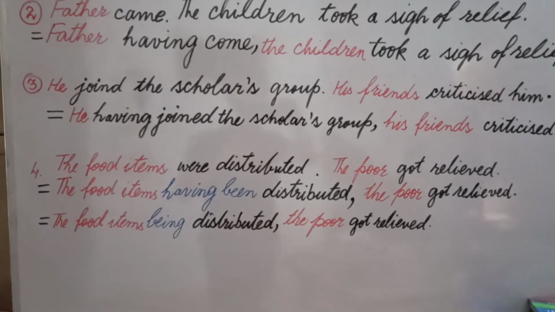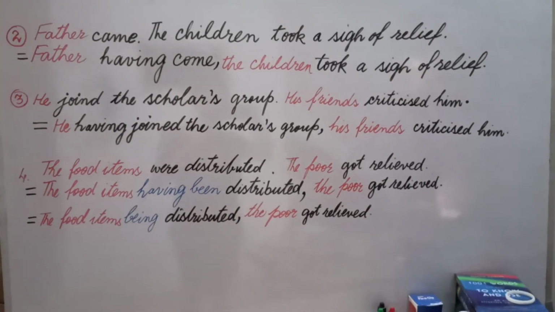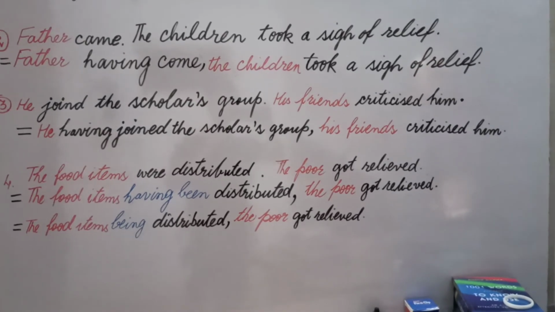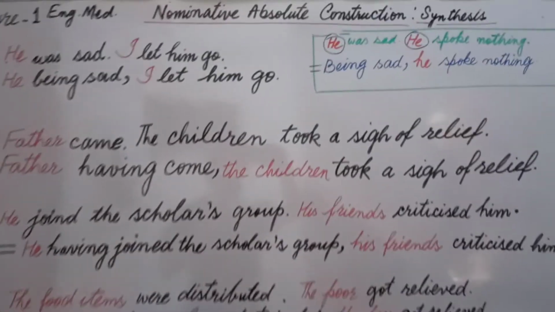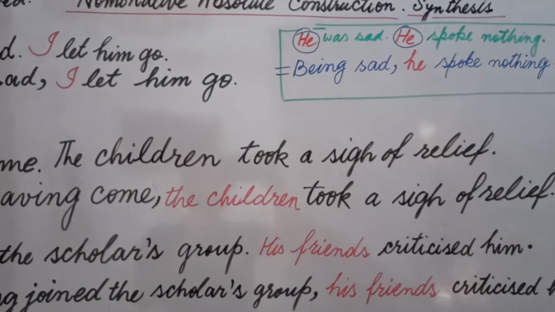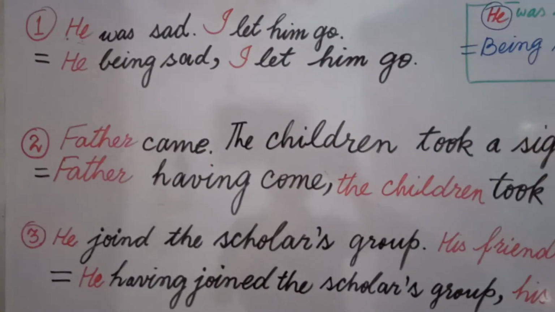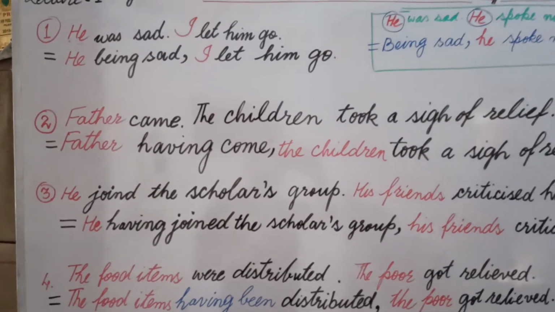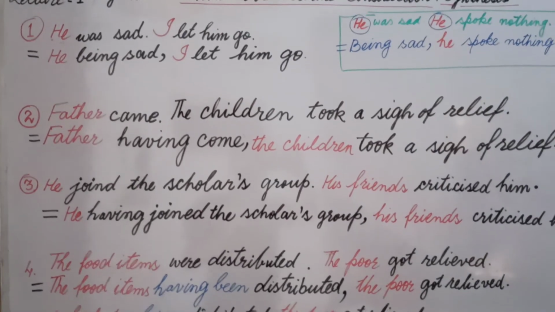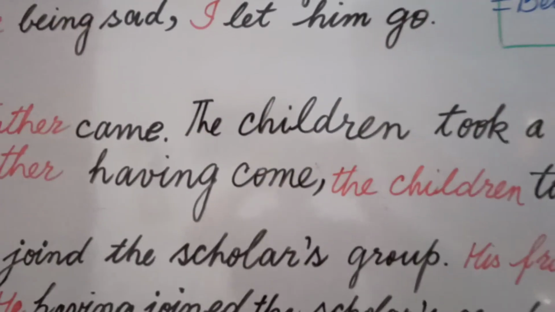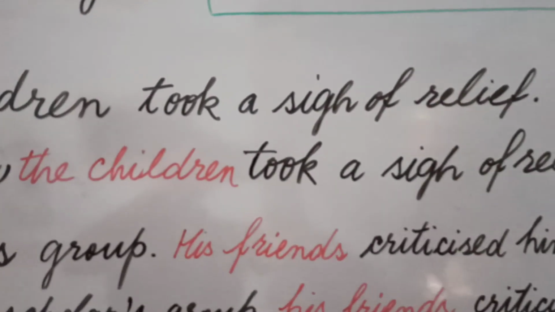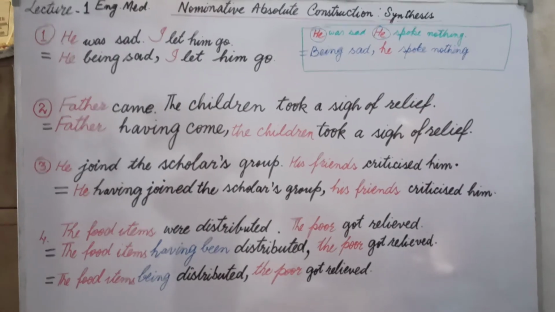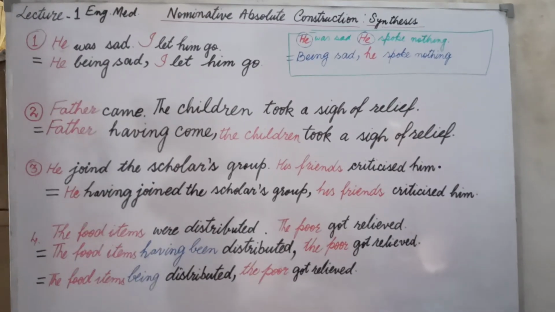Before we finish this video, let's revise all this again. In participles we have different subjects and we take one subject common, but in nominative absolute construction we have two different subjects, and we go according to the rules of normal participles. But the only additional thing that we do is we write the two different subjects in their places. We don't take any subject common. I hope you will understand everything through this video. Thanks.